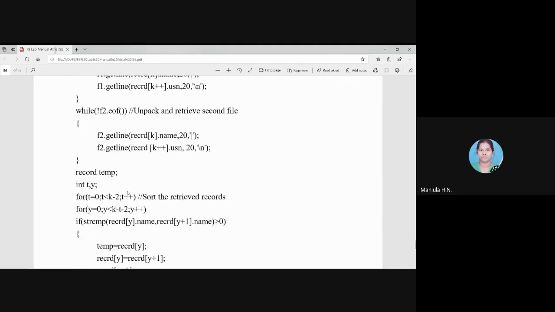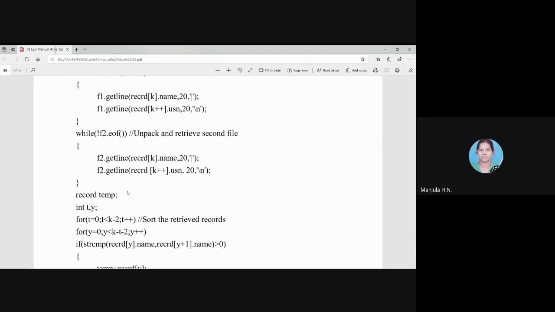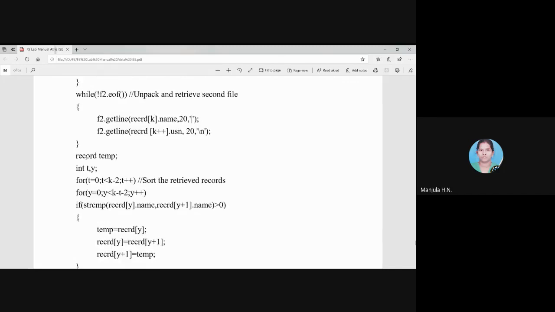After that, this is how we are unpacking name and USN separately and storing them in separate variables. And after that, we are using one more temporary object, temp, which is of record class type, just as we were using F1 and F2. T and Y will be the looping variables. We have read two names and two USNs, one name and USN from file one and one name and USN from file 2.